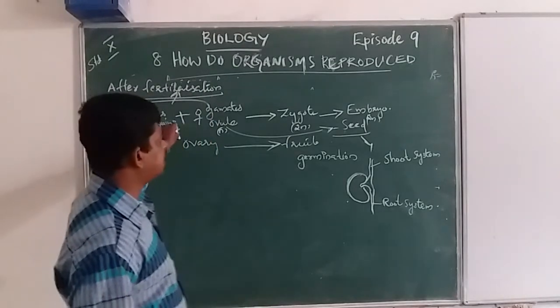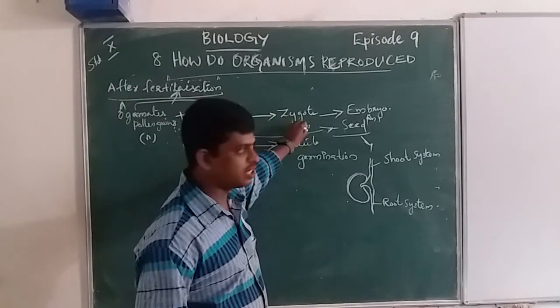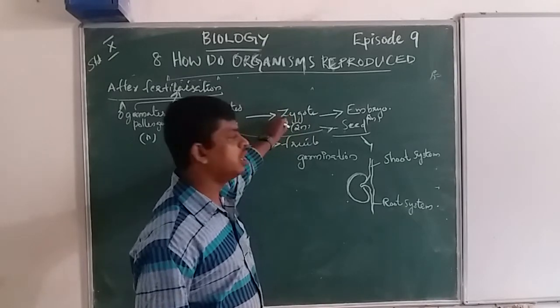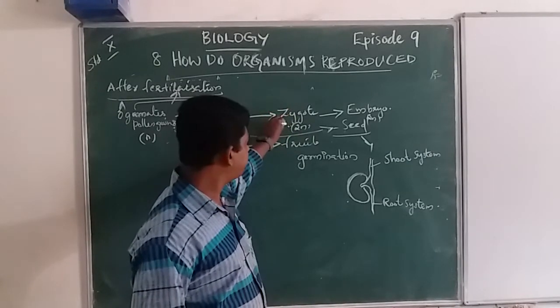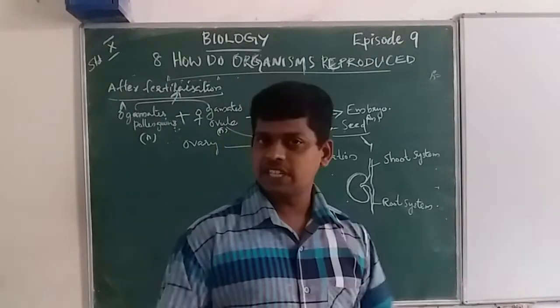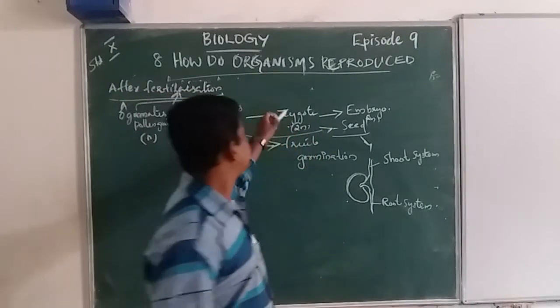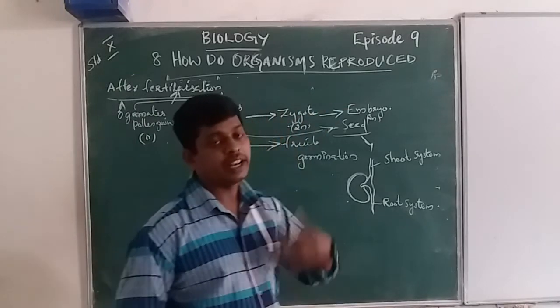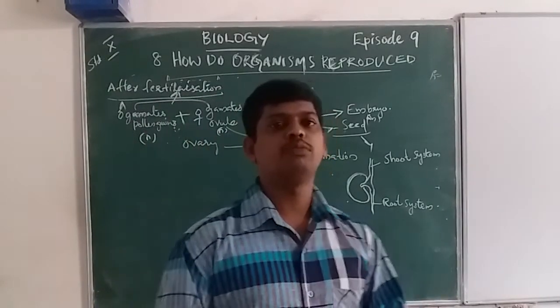So after fertilization, a diploid zygote is formed, and then the zygote undergoes divisions and forms the embryo, that is another diploid one.